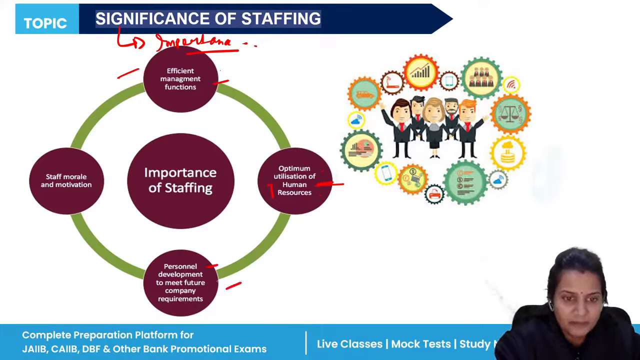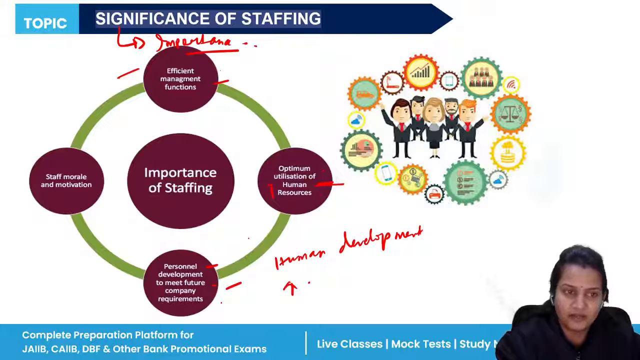Next is personal development to meet future company requirements. Personal development means human development. If there is development of your employees, definitely your organization will also be developed. And then staff morale and motivation. Time to time we should provide motivation to our employees in ways like giving benefits.